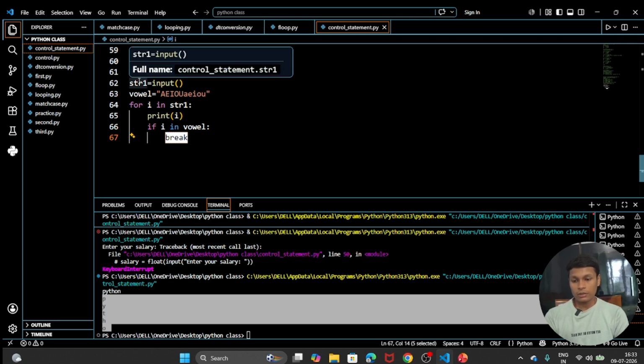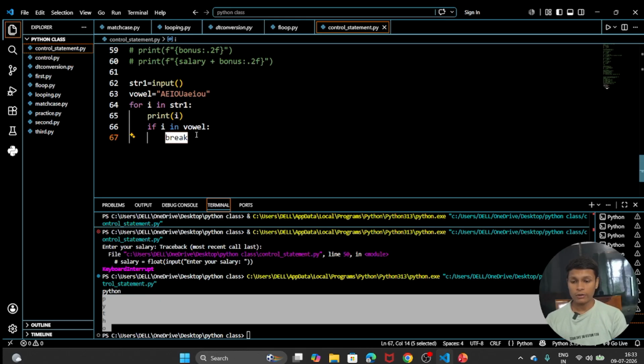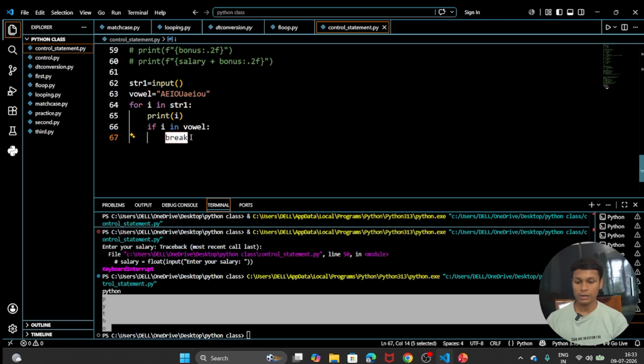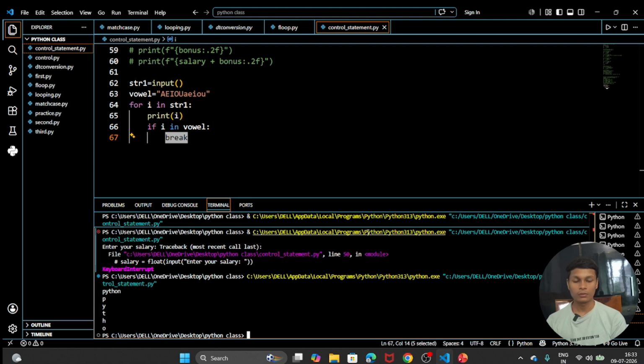So str1 equal to input, vowel is equal to aeiou. For I in str1 we are going to print I. Print I will be printed. After that, a term which was O is present in vowel. So at that time this if became true. So if this if becomes true, this break will be executed. That's why only and only our loop will be ended. Okay.